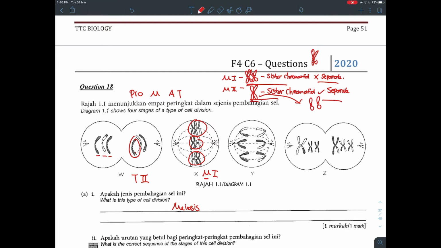So how do you know is it 1 or 2? I see got bivalent. So it's 1. So this one, chromatid separate. So this is anaphase 2. This one is also telophase. So since this is telophase 2, this is obviously telophase 1.